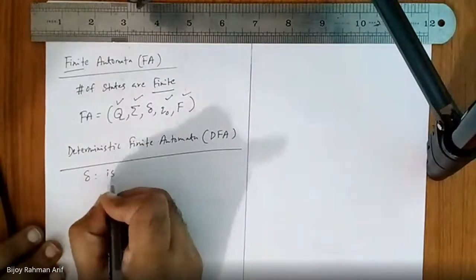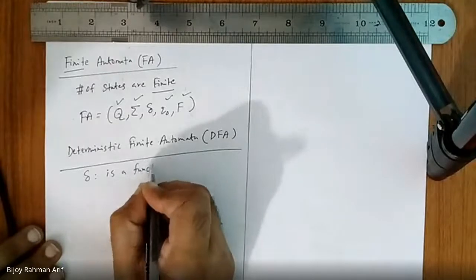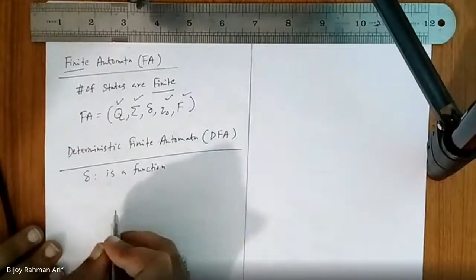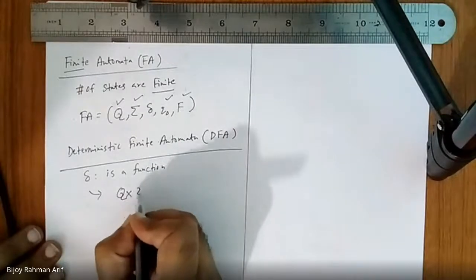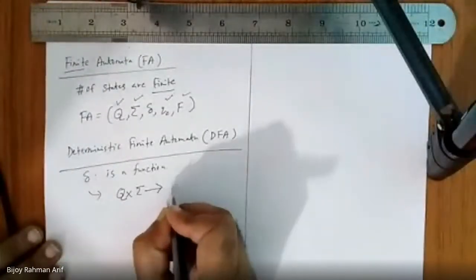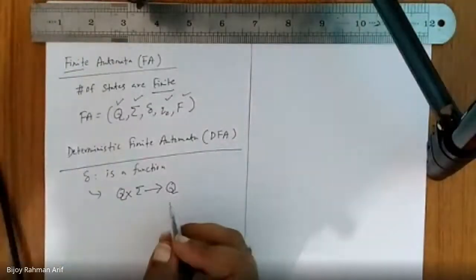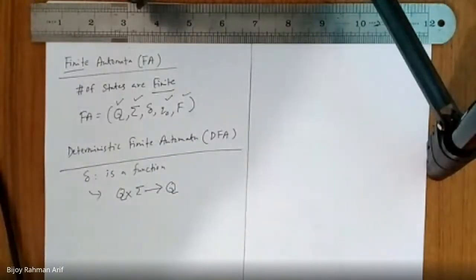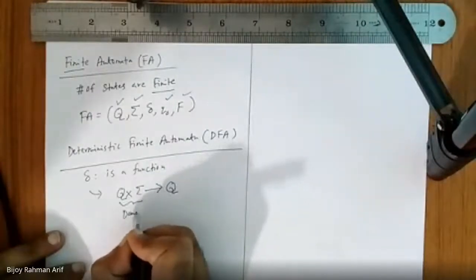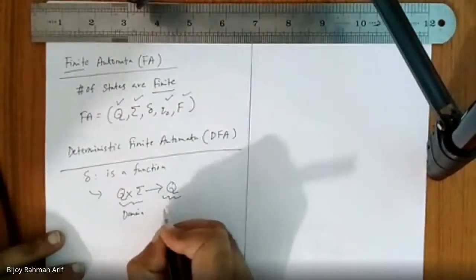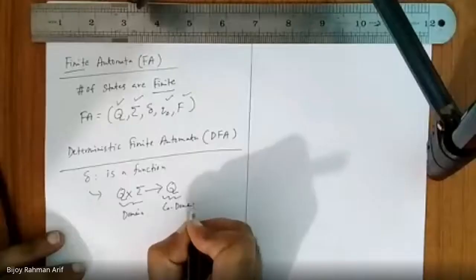Delta is a function, and this function is nothing but Q cross sigma to Q. So this one is my domain of the function, and this one is my codomain.